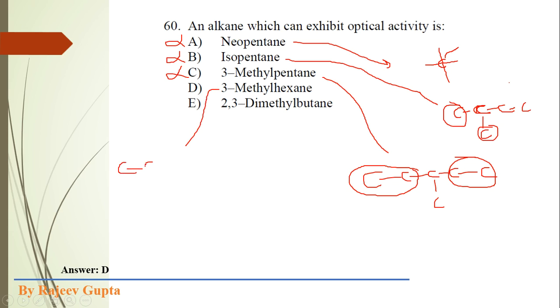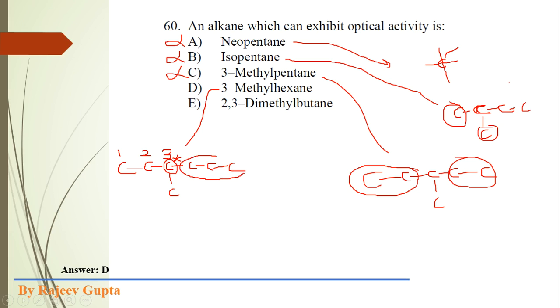Now 3-methylhexane. First we draw the 6 carbon atoms in a straight chain, and 3-methyl is at the third position: 1, 2, 3, at the third position we add this methyl group. Now see, this carbon is a chiral carbon because all the 4 groups directly attached to this carbon are different.